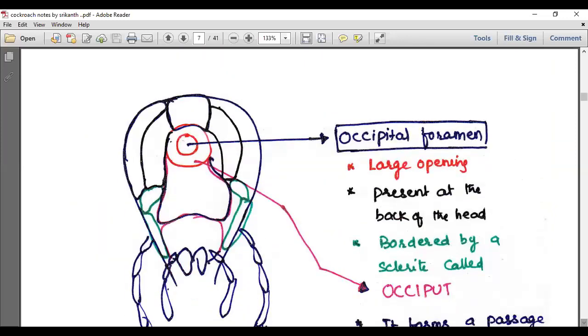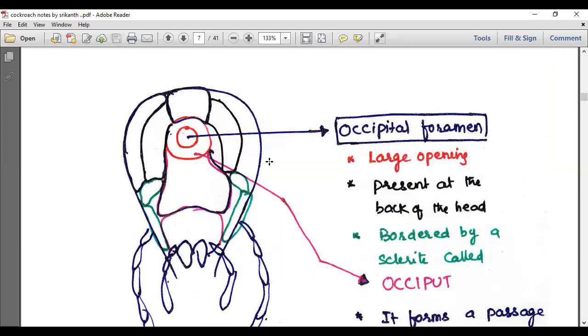So on the ventral side, we'll find a big hole opening. What do you call it? Occipital foramen. It's a large opening present at the back of the head, bordered by a sclerite called occiput. This is occiput, a hard plate surrounding it. Sclerites are like our bones. I'm not going to say they are bones, but like our bones, they are hard substances which cover and protect the soft tissues. So we call that particular sclerite plate the occiput.